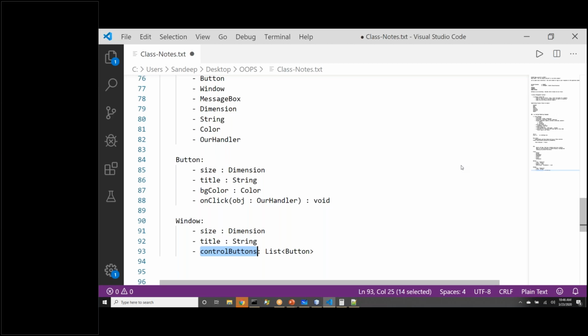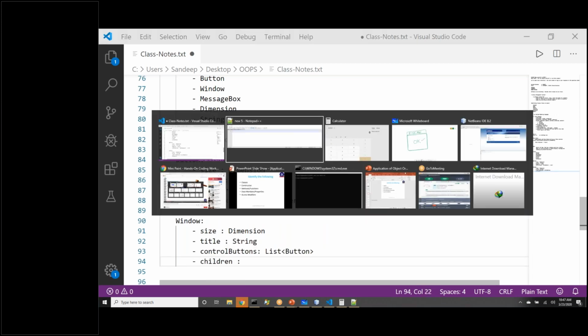Window will have. Now people are saying window can have menu, but yeah, menu will be a separate class altogether, and that menu class will be related to window, that will be connected to window. For now, let's stick to these three properties, and we stick to one more property. Can we also say window has some children? Because people were saying scroll bar.